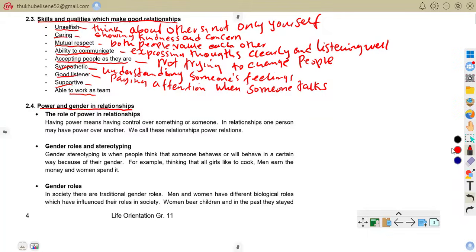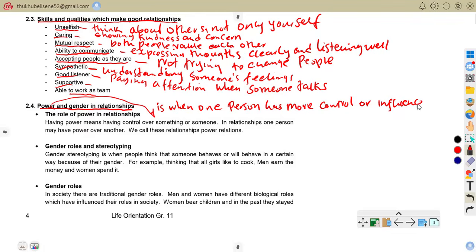So when you talk of power, power is in relationship. Power in relationship is when one person has more control or influence over the other.